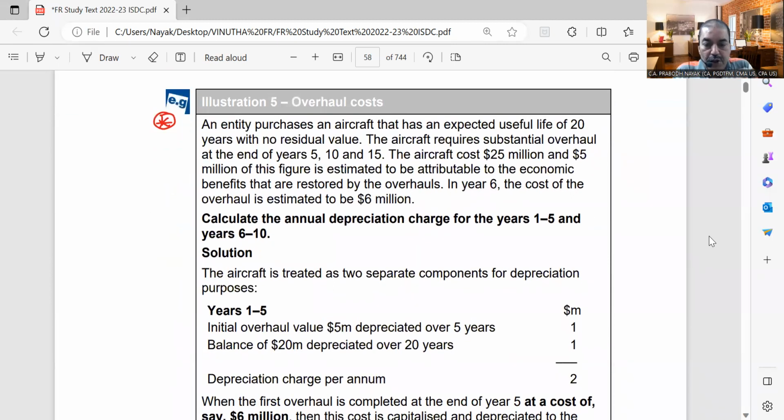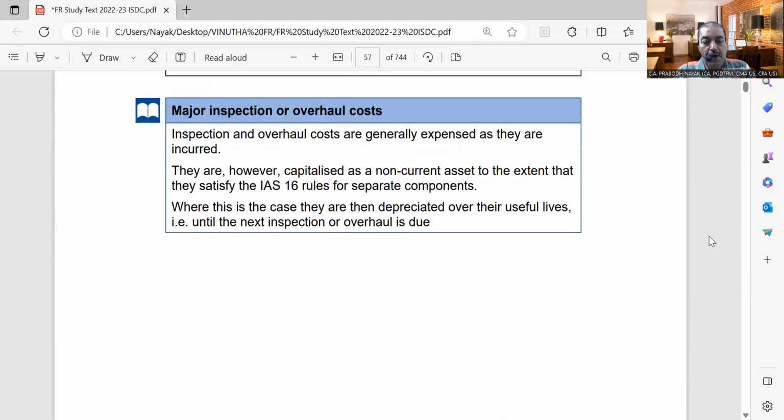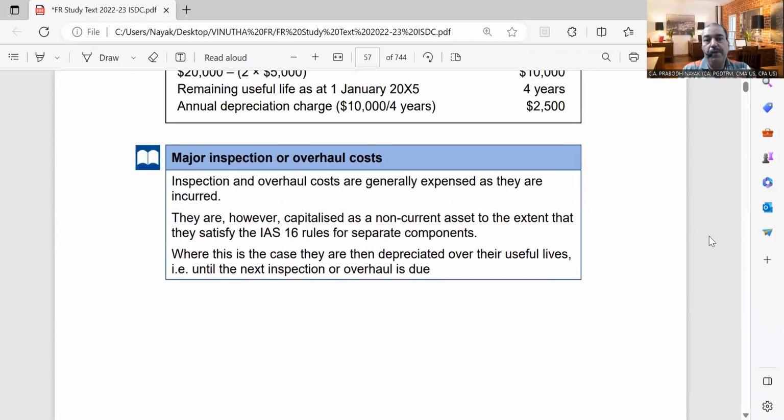Now, if there is a major overhauling, this is what they have said here. If there is a major overhauling or an inspection, which is supposed to take place every 3 years or every 5 years, something like that, it is a compulsion. For example, for aircrafts, for all vehicles, you should have a compulsory checkup. Even your 4-wheelers, after you take the 4-wheeler out for 1,000 kilometers or so, it is necessary to get your wheel balancing done, wheel alignment done, other than your normal servicing of the vehicle. Normal servicing once in 6 months you have to do.